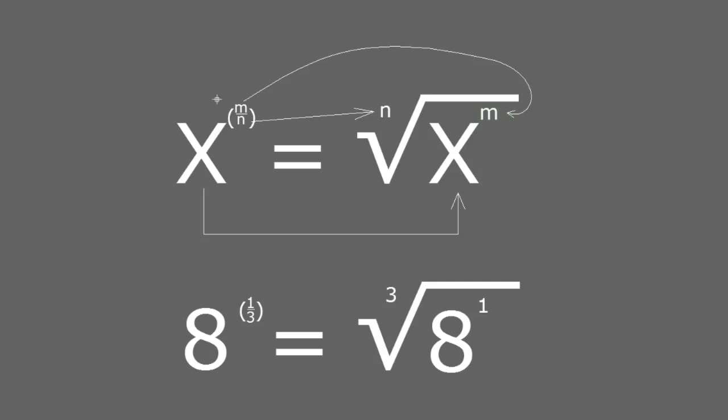So the numerator, the number on top of the fraction, is the exponent of the radicand, and the denominator becomes the grade of the root. As we did before, 8 goes inside of the radical sign, 1 becomes the exponent, which I can ignore because 8 with an exponent 1 simply equals 8, and 3 becomes the grade of the root, and remember, a root of grade 3 is called the cube root.